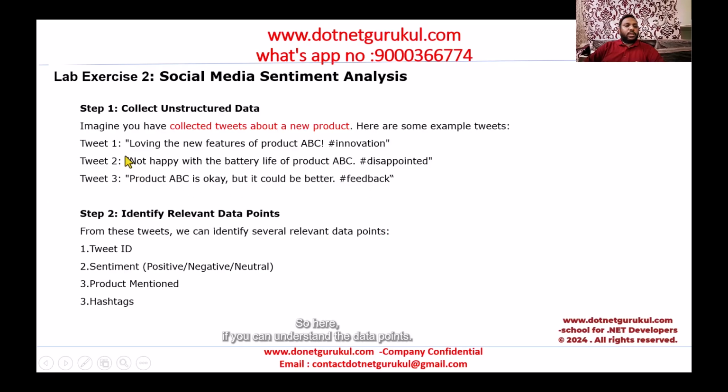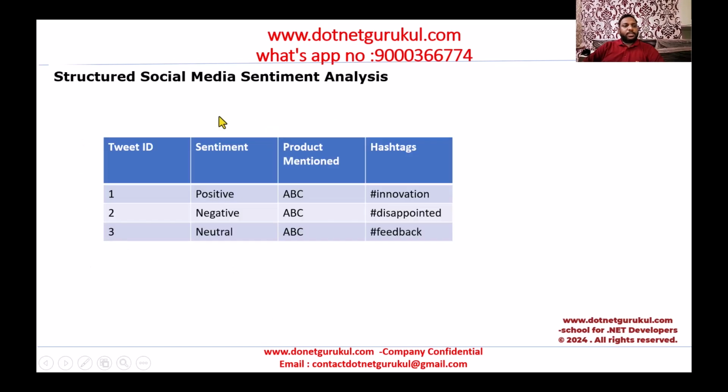Here, if you understand the data points, I could see the tweet ID and the sentiment, whether it could be positive, negative, or neutral. He mentioned the product as well, and he also mentioned the hashtags. Now let's see how the structured data looks after collecting the data points of the unstructured data. Here we have the tweet ID, the sentiment, whether it is positive, negative, or neutral, the product mentioned, which is ABC, and hashtags. Here is the way we structure the unstructured data.